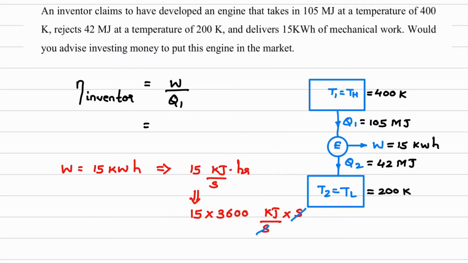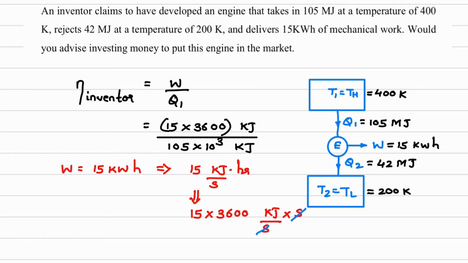So we have to substitute this value in the equation. This will be 15 into 3600, the unit will be kilojoule, divided by the value of Q1, 105 megajoule. Convert it into kilojoule, so multiply by 10 raised to 3. So 105 into 10 raised to 3 kilojoule.